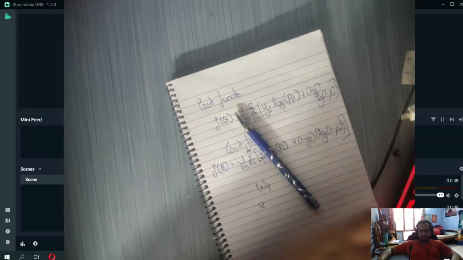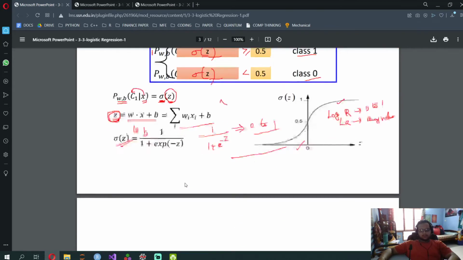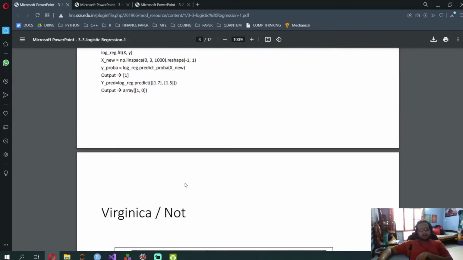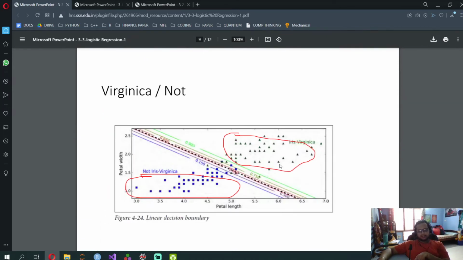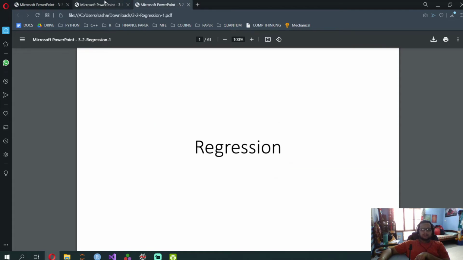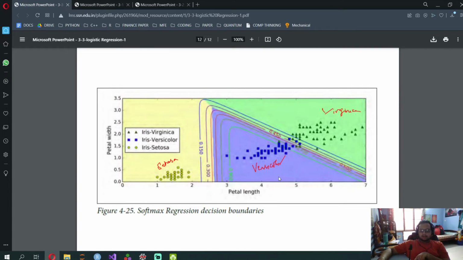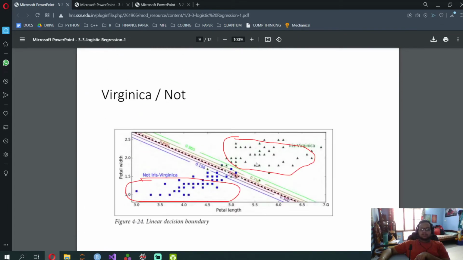Now I'm going to open our display capture and go to softmax. We've covered logistic regression steps 1, 2, 3. Over here, this is only a double class. So there is Virginica, there is Setosa, and Versicolor. For pure logistic regression, our machine learning algorithm just prints out whether it is Virginica or Setosa using sepal length, sepal width, petal length, and petal width. It gets a z value using sigma wixi plus b.